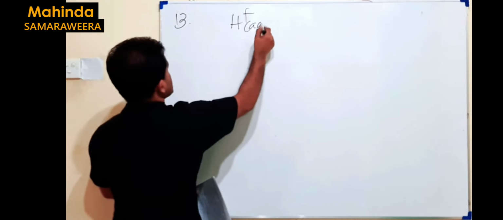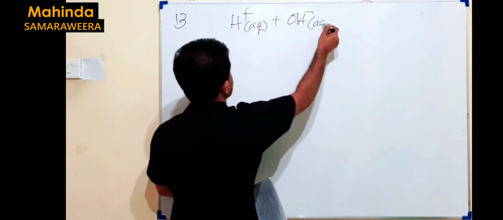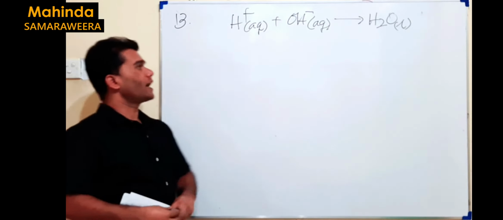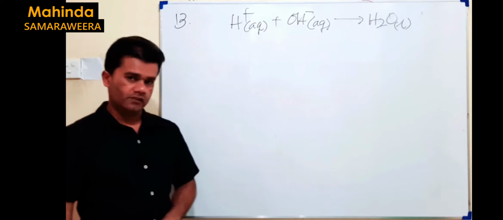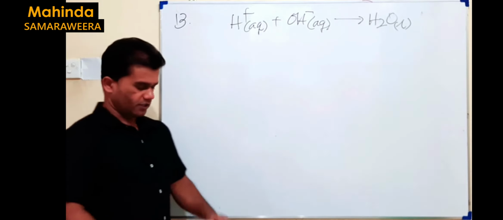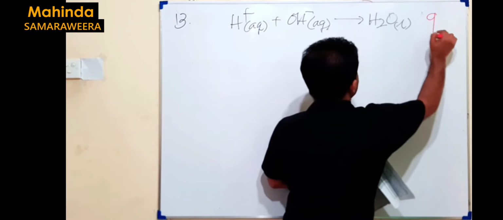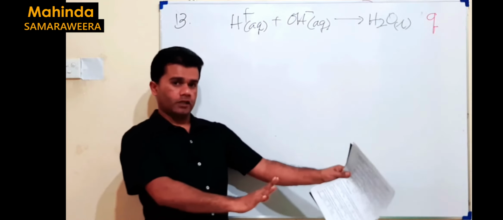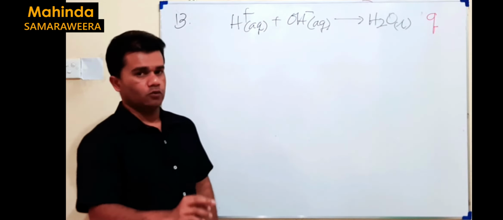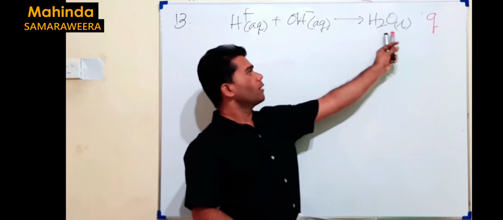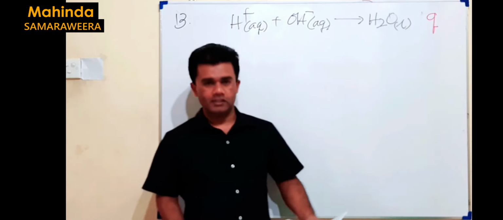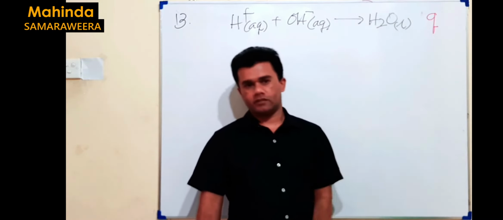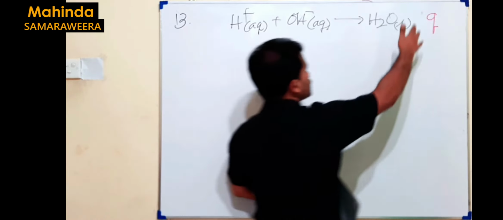So I start with that point. H plus aqueous, OH minus aqueous, H2O liquid. This is the reaction in acid-base neutralization. If all the other factors remain constant, this has a certain value for the enthalpy change, I take it like Q. Q energy released here, Q kilojoules per mole. Per mole refers to the number of moles of liquid water formed during the neutralization. If 1 mole of water forms, then Q energy is released. That's the meaning of that. I don't put minus here, I use the word release.